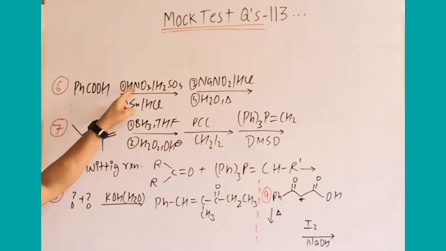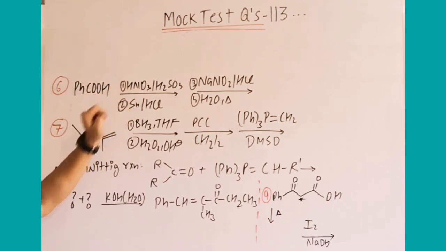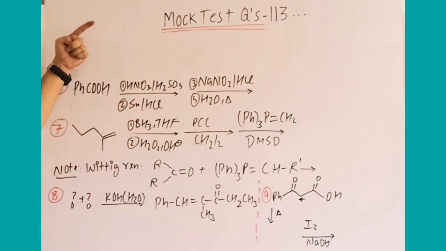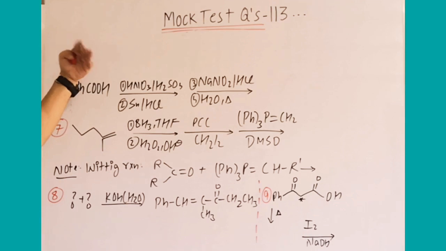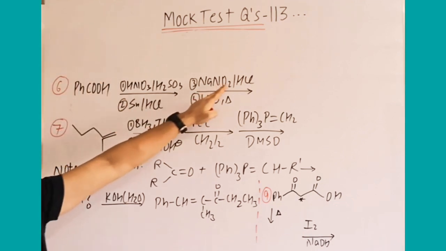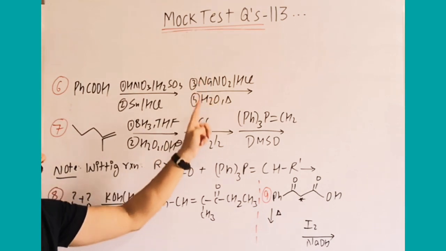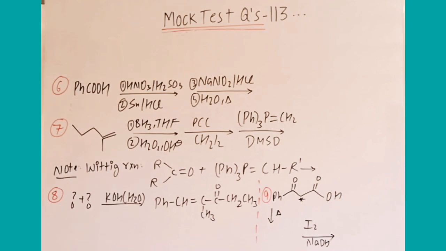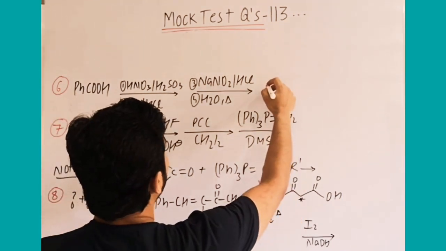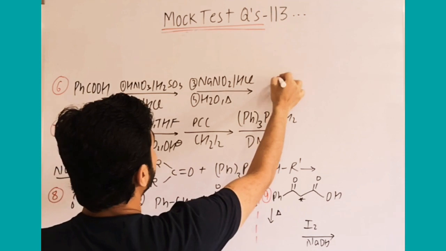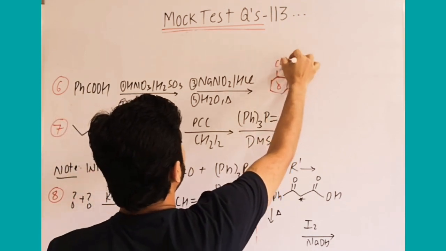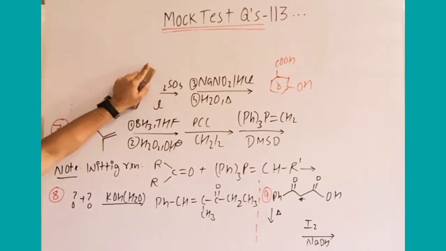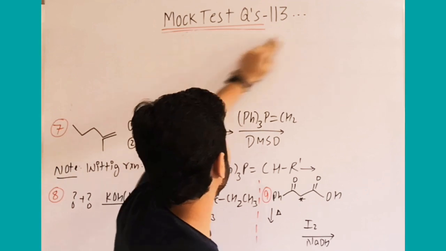Next question, benzoic acid nitration is done at the meta position, NO2 will be there. Then Sn/HCl, NO2 is converted to NH2. That means positions 1 and 3: at the first position carboxylic acid, at the third position NH2. NaNO2/HCl forms the diazonium salt, and after that H2O with heat, boiling with water gives phenol. So the product will have COOH on the first carbon and OH on the third carbon. Done. Listen again if you want, otherwise it is an easy question. The only thing is that 4 steps are mentioned.